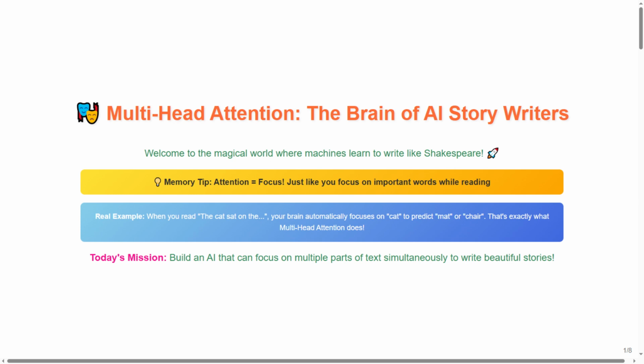Here's our real example. When you read "the cat sat on it," your brain automatically focuses on cat to predict mat or chair. That's exactly what multi-head attention does. And here's our mission. Today's mission: build an AI that can focus on multiple parts of text simultaneously to write beautiful stories. Today, we're building the brain that makes AI storytelling possible.